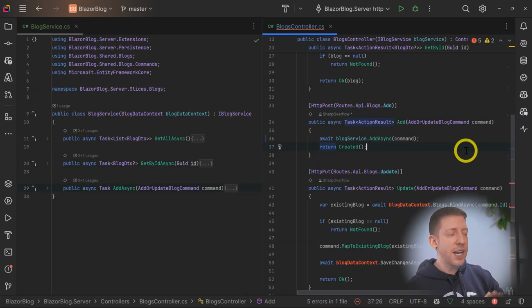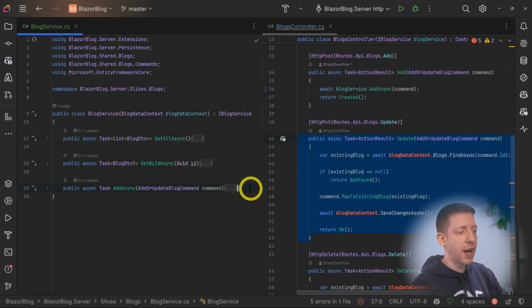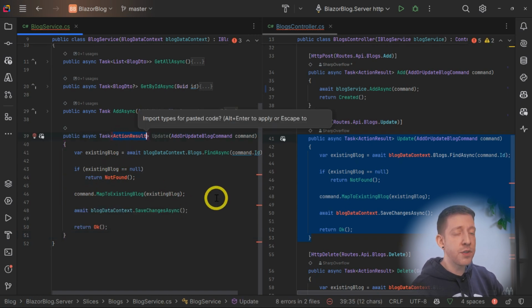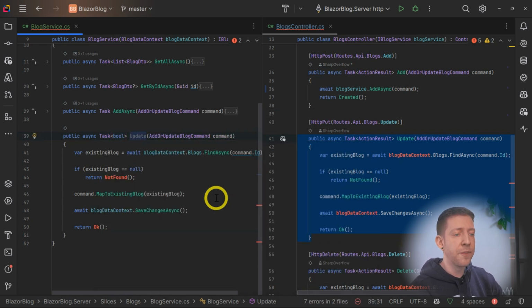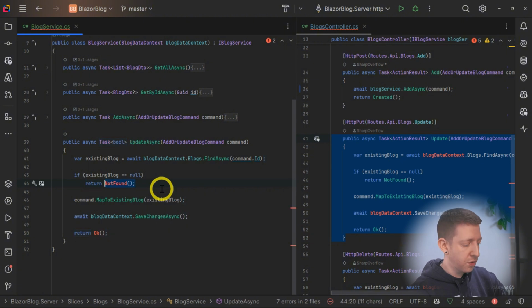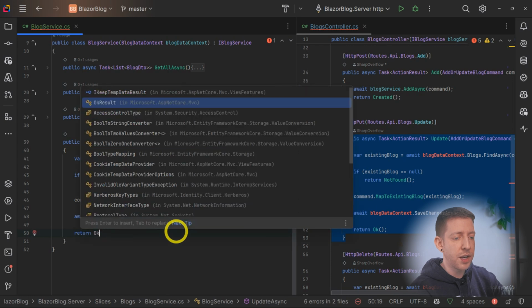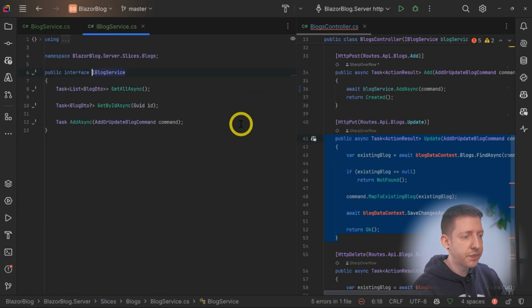Okay, with that one complete, let's move on to the update method. Again, I'll copy that, bring that over to our service. And then what I'll do is I'm going to change the return type this time to be a true or false, so we know if it succeeded or not. And then I'm going to rename this to updateAsync. So again, it will go to the database, find the blog, and if that's null, we're going to return false. And if it is found and we're able to complete the update, we will then return true at the bottom here. So let's add that to our interface.